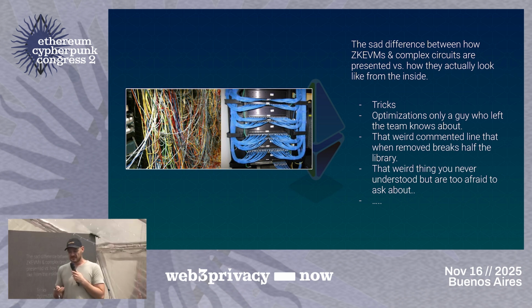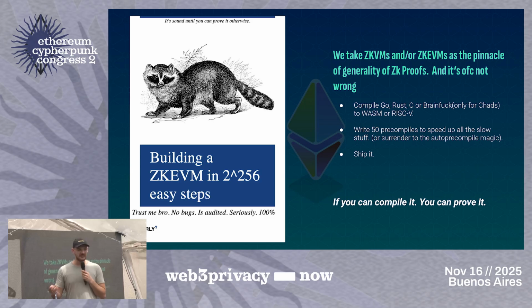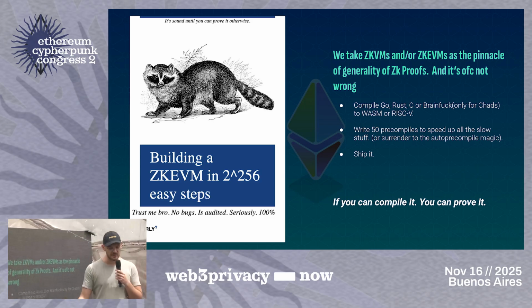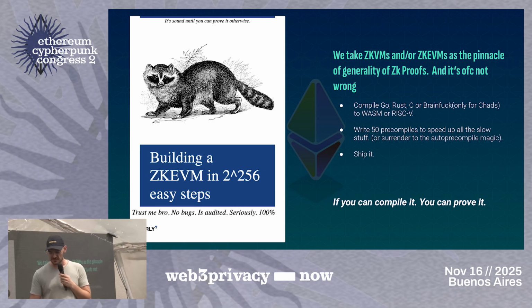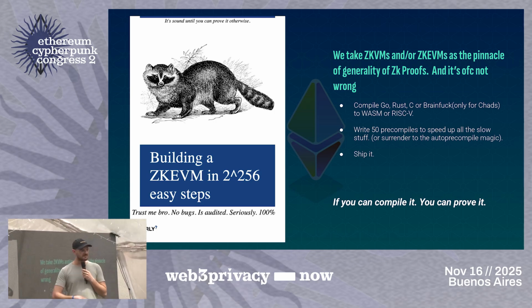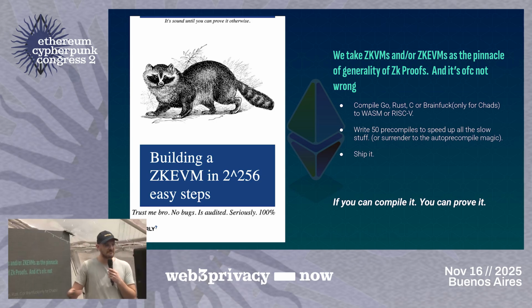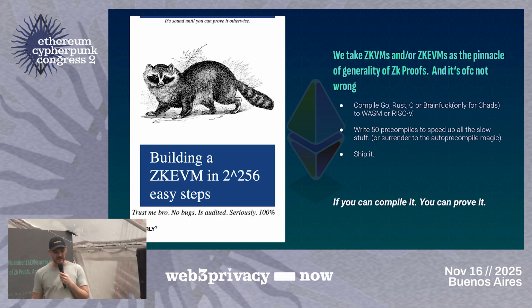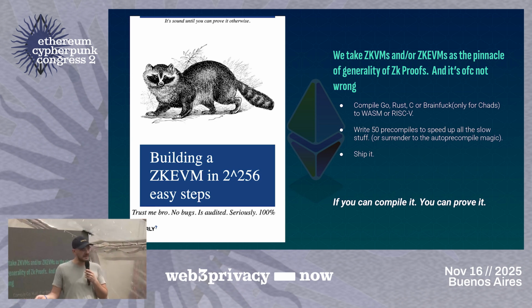But they also come with really nice things, and that's why we did them, right? The TLDR is, you just get Go or Rust or basically any language that compiles to RISC-V, WebAssembly, or any other intermediate instruction set, like MIPS, for instance. You write like 20, 30, 40, 50 precompiles, so you speed up all the things that are not fast per se. Call it hashing, call it modexp operations, big numbers, whatever. And you just compile it and ship it, that's it.